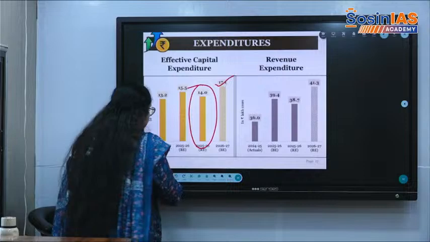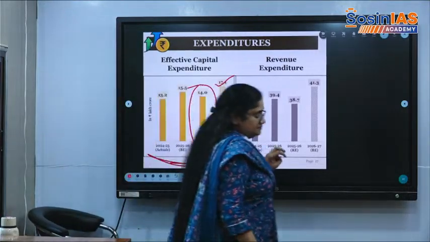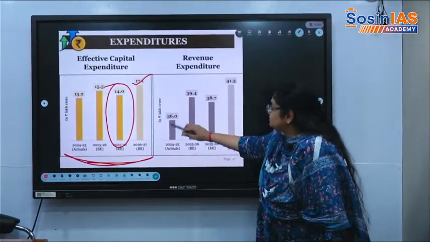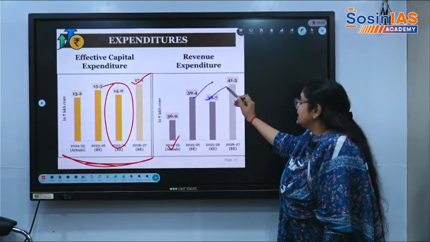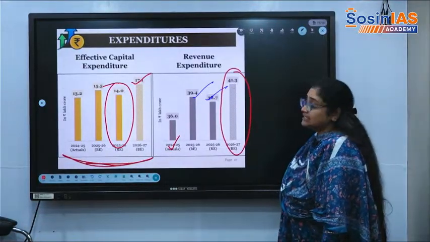It means capital expenditure is increasing. Revenue expenditure is 36, 39. It declined in 25 to 26. Again, revenue expenditure is increasing.